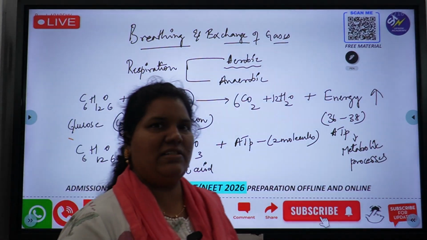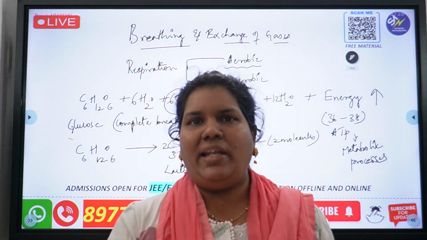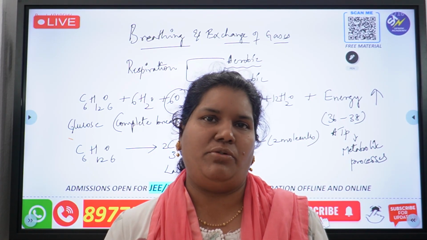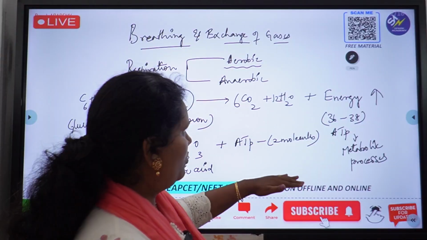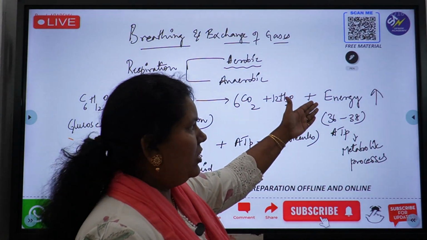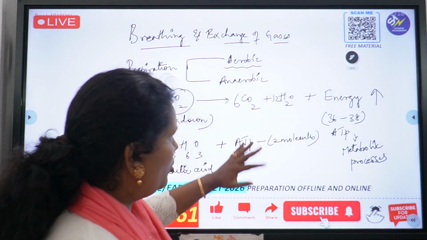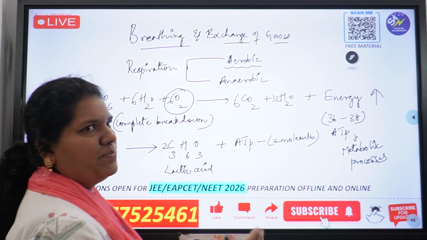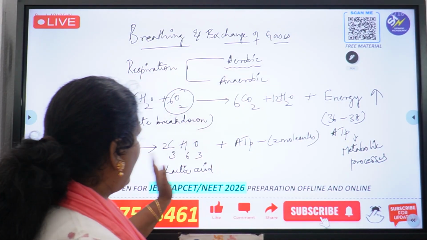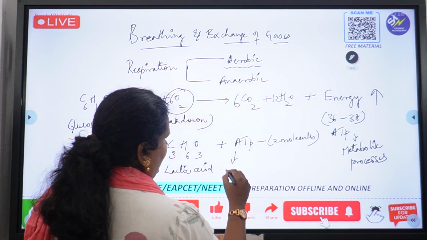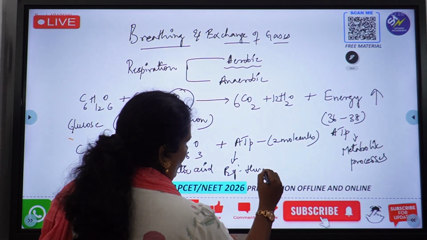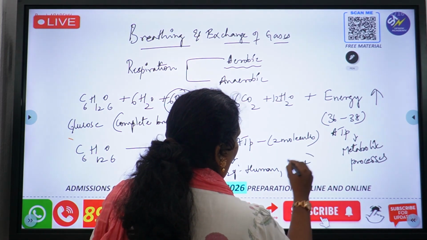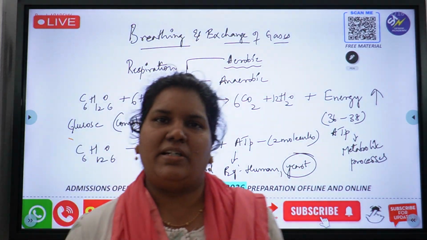Now lactic acid is the product which is produced when this reaction is happening in the absence of oxygen, and it is incomplete breakdown. Aithe difference entante, aerobic and anaerobic respiration ki ikkada energy molecules 36 to 38, here only 2 molecules, means very less amount of ATP or energy is being produced. Who shows this anaerobic respiration? You can take this example. Anaerobic respiration, mana body sometimes it shows anaerobic respiration, and yeast is the most famous example under anaerobic respiration, right?